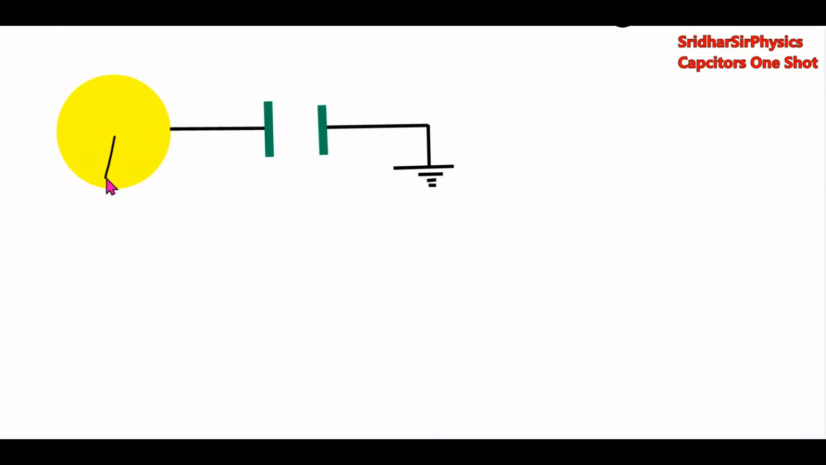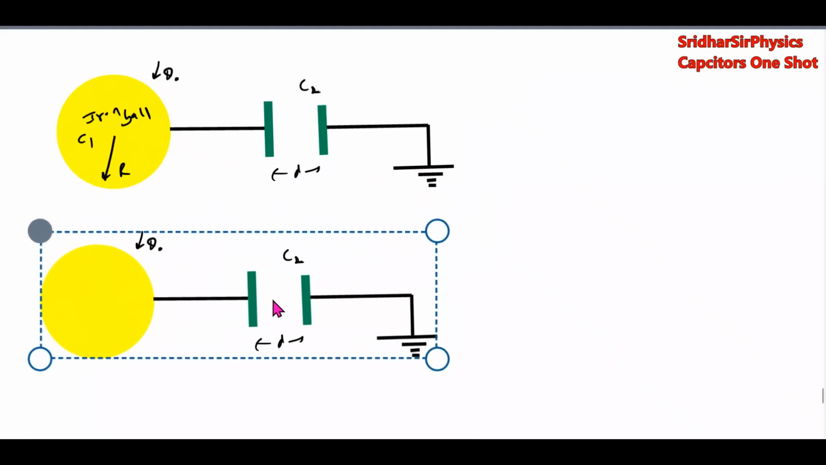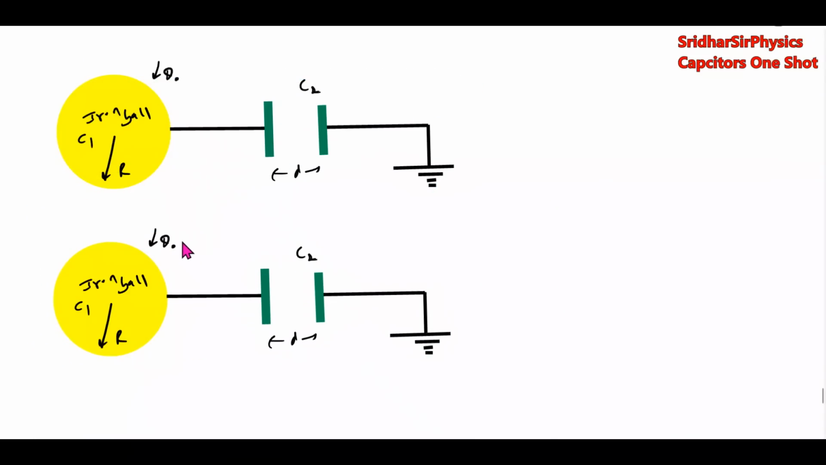This is a spherical capacitor and this is a parallel plate capacitor. C2 is the capacitance, C1. I'll give charge Q naught to this. What is the final charge on both the capacitors? This has to be determined. So the charge on this will become Q1, here Q2, minus Q2. We have to get these charges.